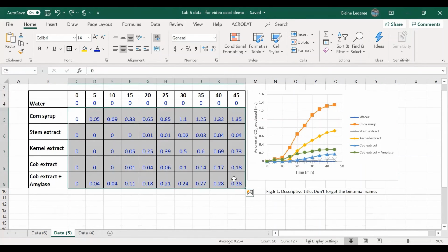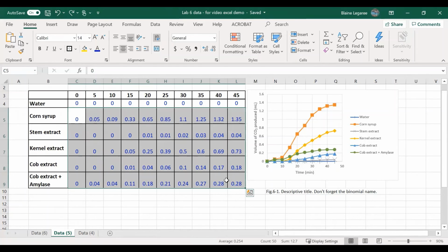The water one should be relatively simple because it's just 0, 0, 0, 0 and so on, and of course the slope is 0, but I'll show you how to do that anyway. One thing you can do is make a copy of your Excel file and do this for each of your slopes, or you can do it all on one graph if you like. It's just going to get really cluttery if you do it all in one graph.